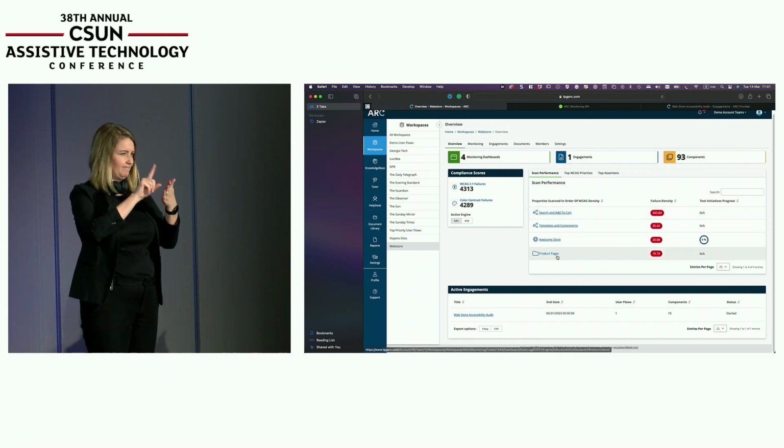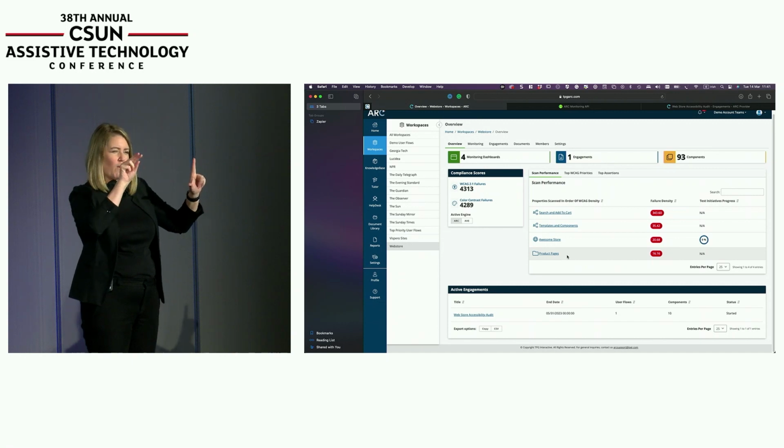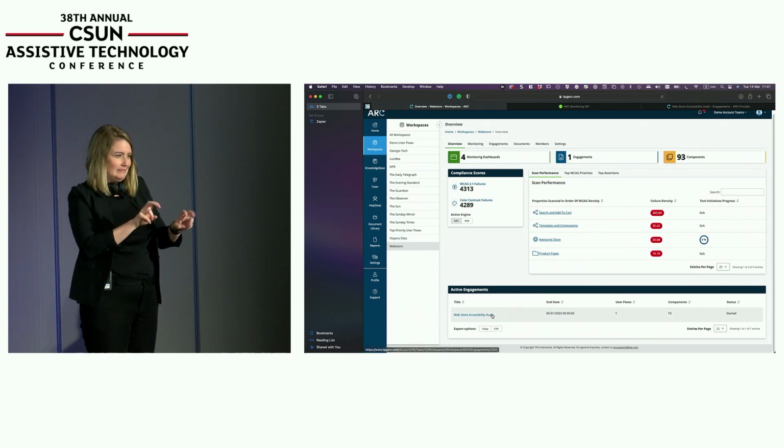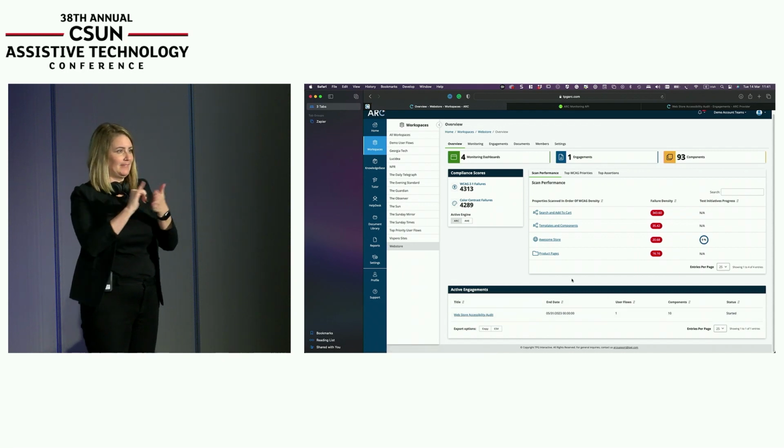And we've also pulled out a specific section, the product pages, that are core to the site for particular analysis. And finally, we've got an audit that was done on that particular store. So these are all the different parts of the onion that we talked about.